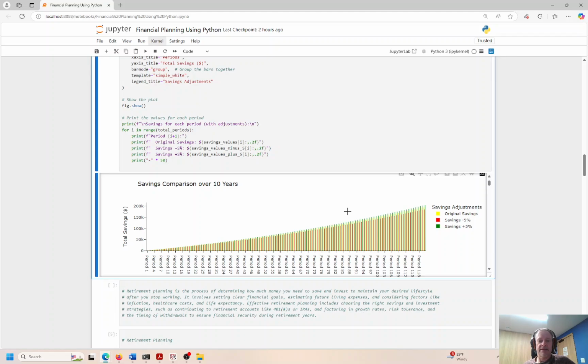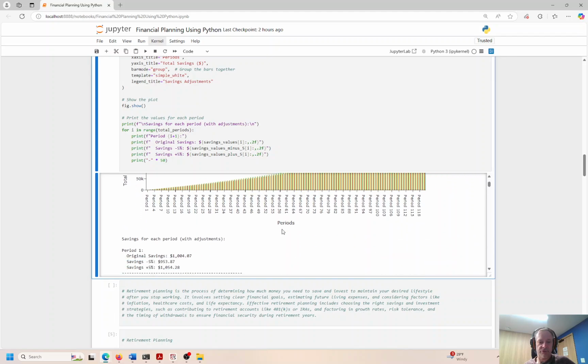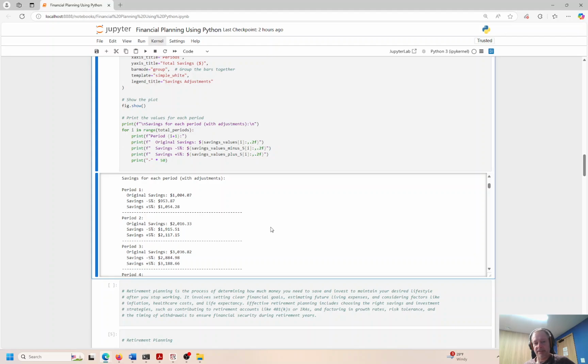In reality, it's going to fluctuate a little bit. Okay, you can have good periods and bad periods, good years and bad years, good months and bad months. But this basically shows you what you can hypothetically expect over the course of time. Now, I should probably put in some kind of randomizer in there and make it a little more realistic, because it's not going to increase consistently like that over time. There's going to be bad periods that drag down your portfolio, but let's leave that as an exception for right now. We'll just look at this.